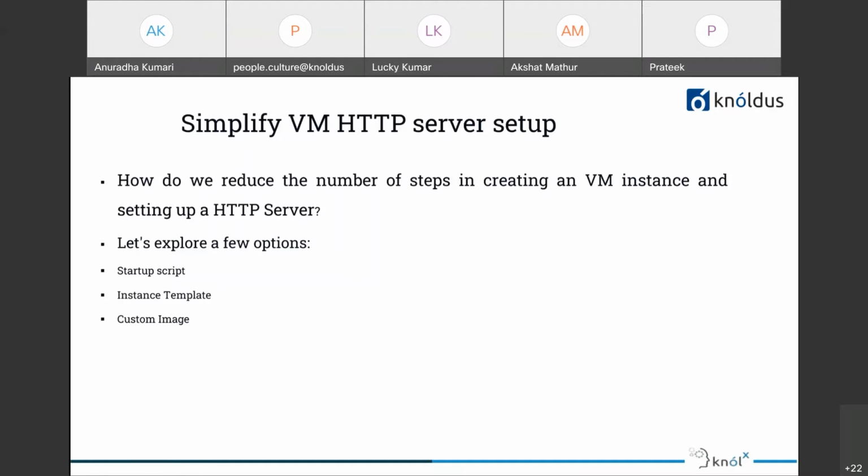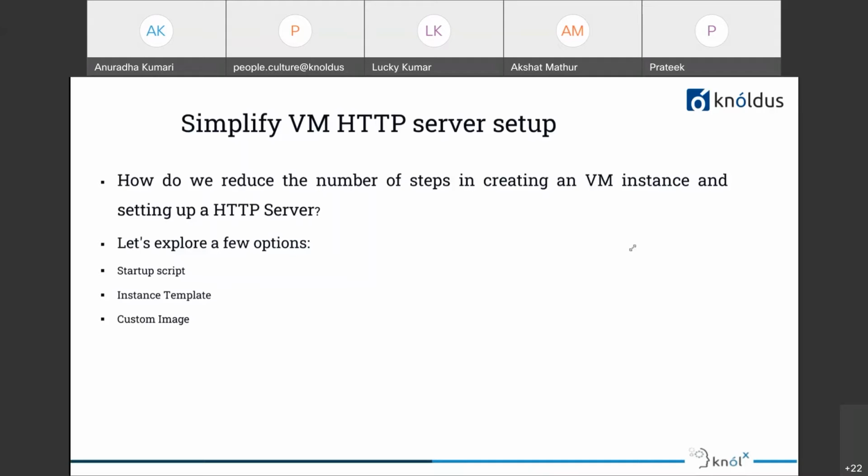First we'll understand what is a startup script. Suppose I want to install some software and launch a VM instance, and for that we would need to configure a startup script. How can you use a startup script to set up the Apache HTTP server at the start of the VM instance?